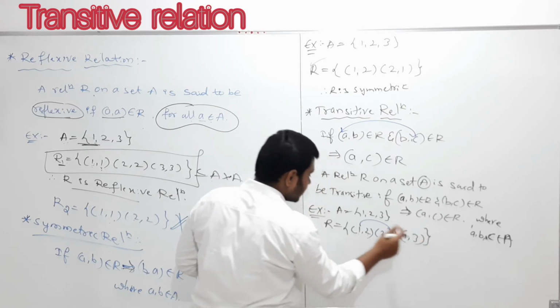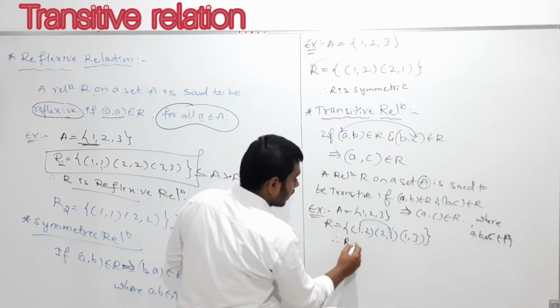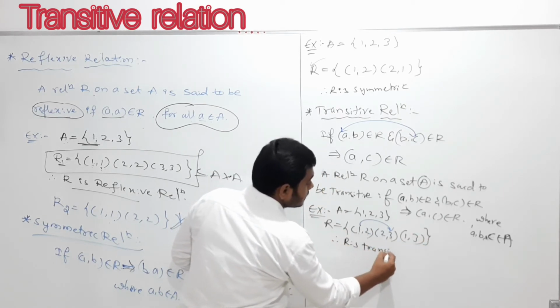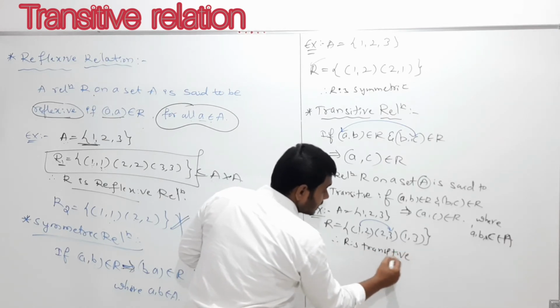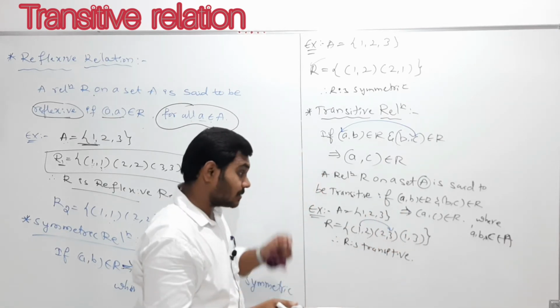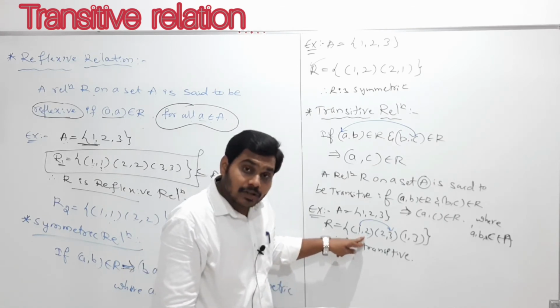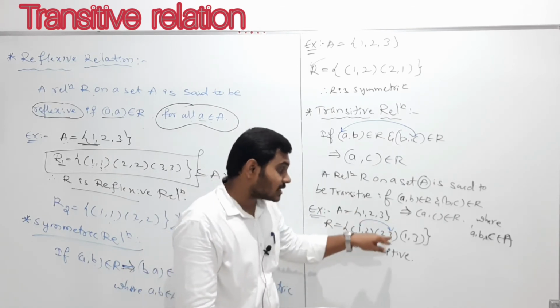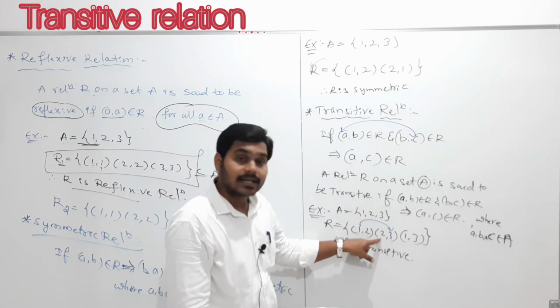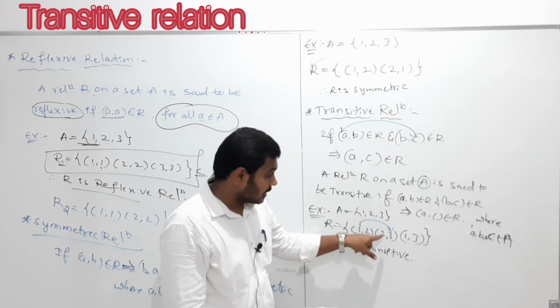If it's there, we can say that R is transitive. Please remember, (1, 2) is there; then you should check whether any order pair which starts from the element 2 is there or not.